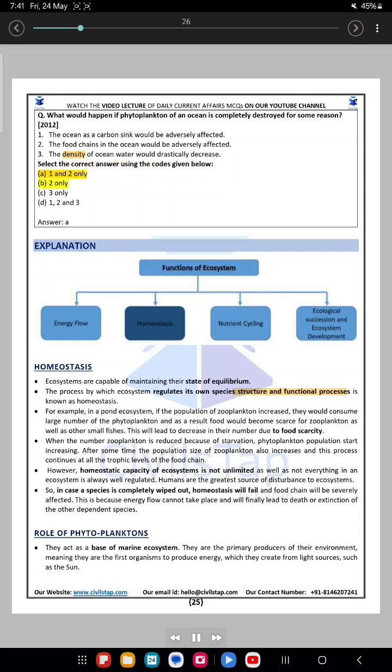1 and 2 only. B. 2 only. C. 3 only. D. 1, 2 and 3. Answer: A. Explanation. Homeostasis. Ecosystems are capable of maintaining their state of equilibrium.